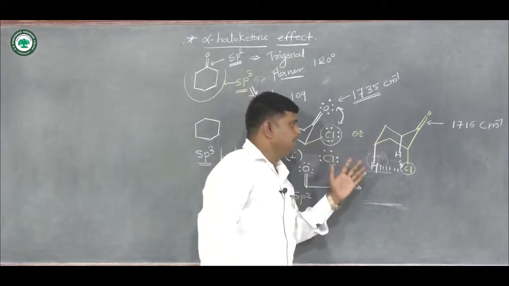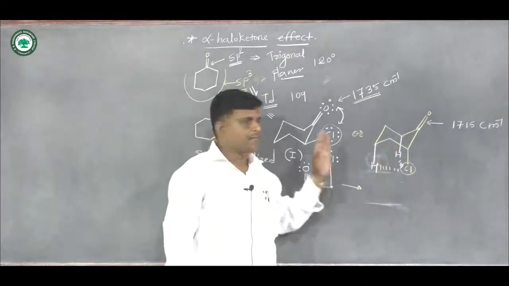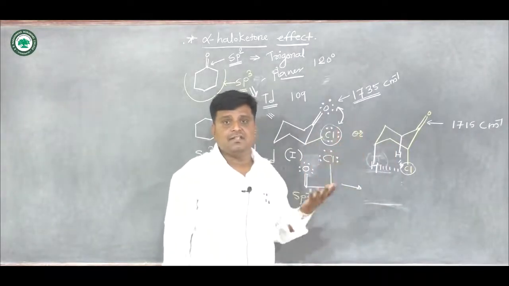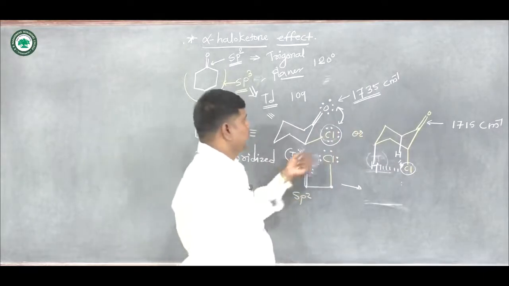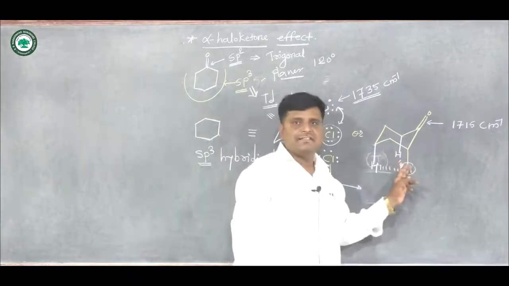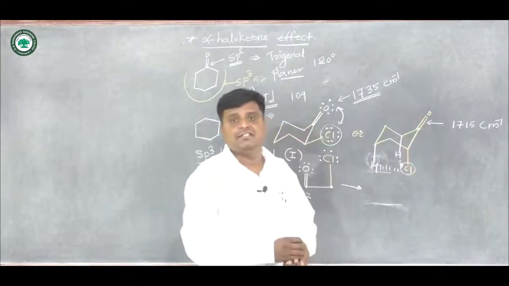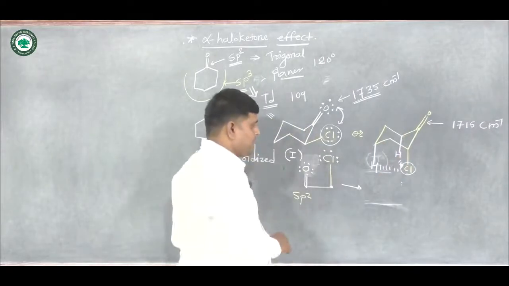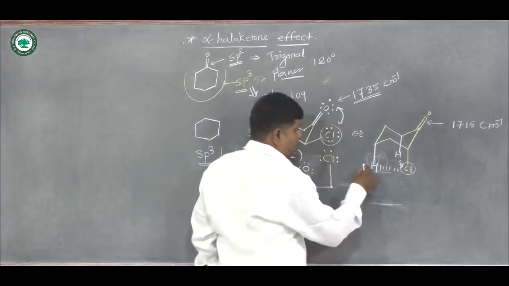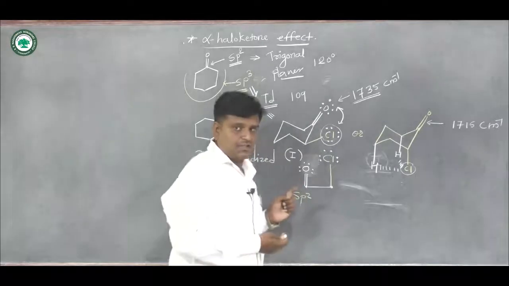In this case we have already seen these two cases. When the halogen is present at the equatorial position, the stretching frequency fluctuates, and when the chlorine atom is present at the axial position, there is no change in its stretching frequency in IR. Okay, so we try to write the stability of these two structures.